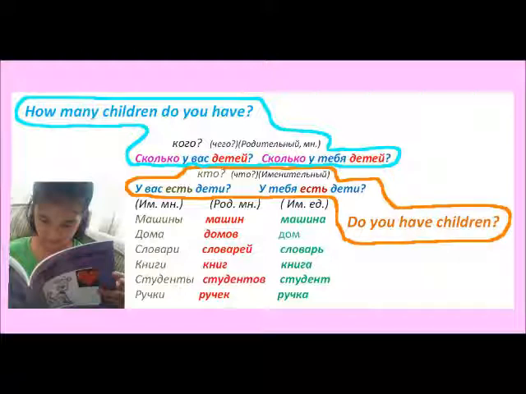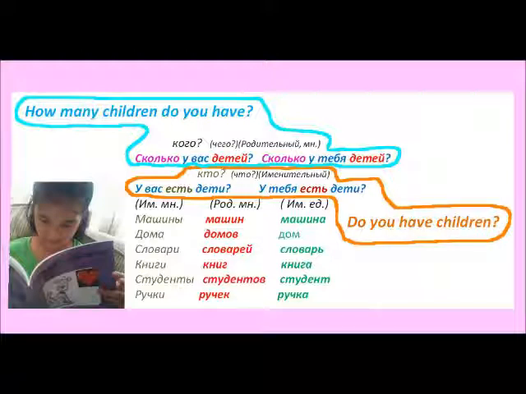And plural, you ask a few people, or you ask one person, formal. Сколько у вас машин? How many cars do you have? Сколько у вас домов? How many houses do you have? Сколько у вас словарей? How many dictionaries do you have? Сколько у вас книг? How many books do you have? Сколько у вас студентов? How many students do you have? Сколько у вас ручек? How many pens do you have?